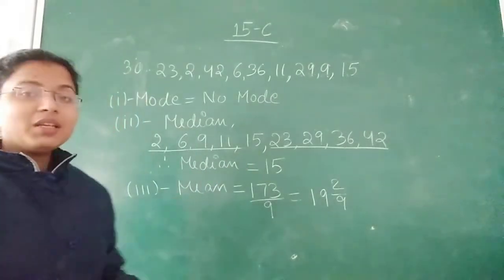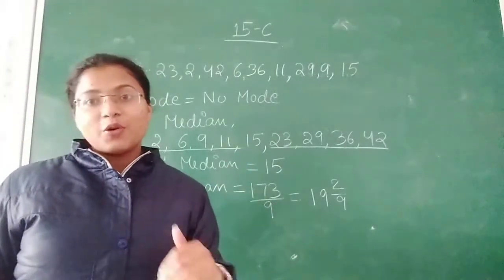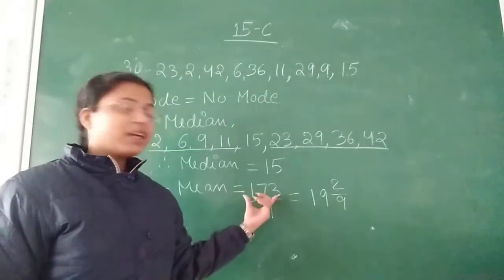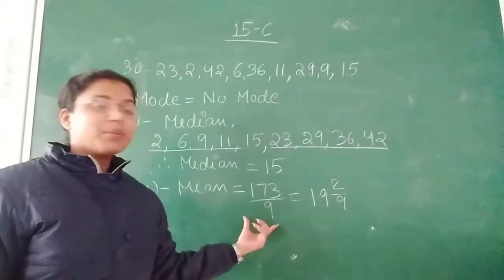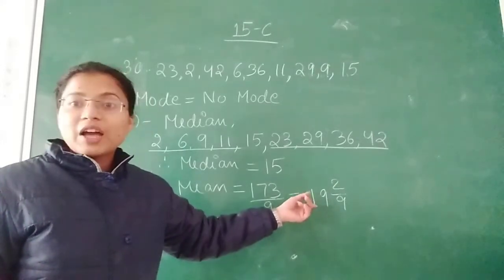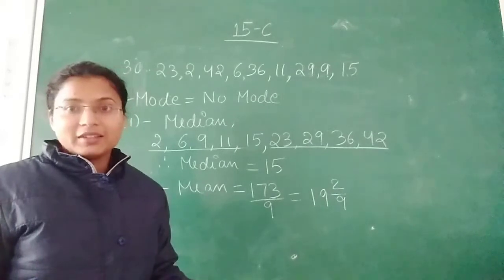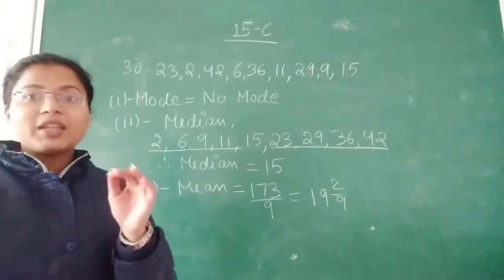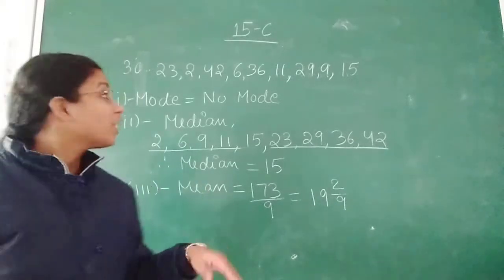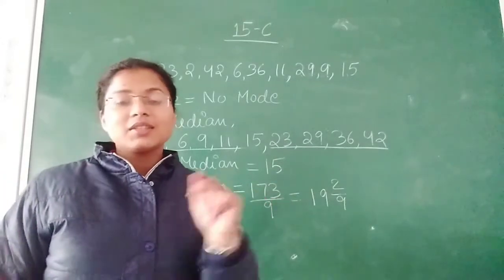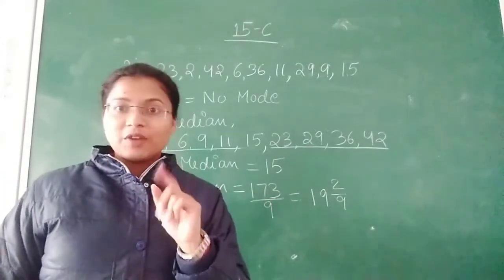Next is the mean: sum of the observations upon the total number of observations. When you add them, you will get 173 and the total number is 9. When you divide it, you will get a mixed fraction, 19 whole 2 by 9. Okay, so this is your solution. One question I am leaving for you on the same method, that is question number C, and the last one, D. You have to do these questions.